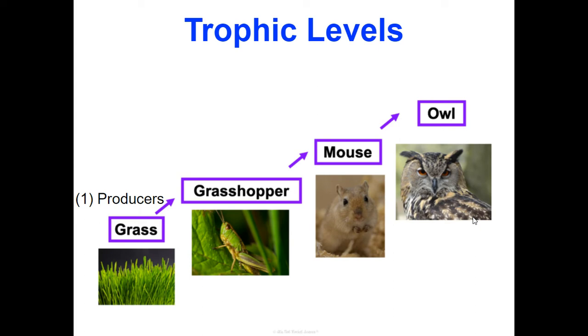Now, what consumes the grass? What would we call the grasshopper in this case? They would be the first consumer in this food chain. So we call them a primary consumer.